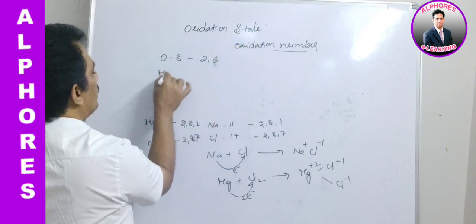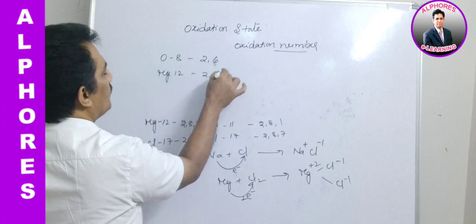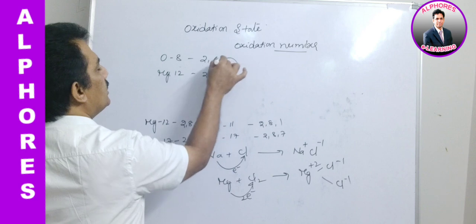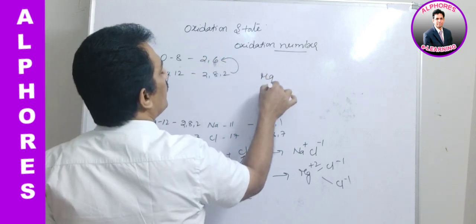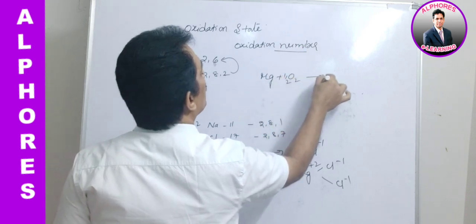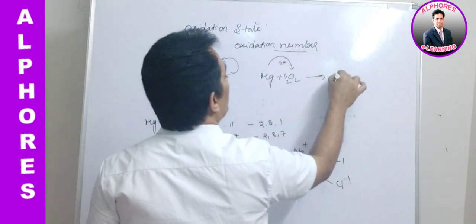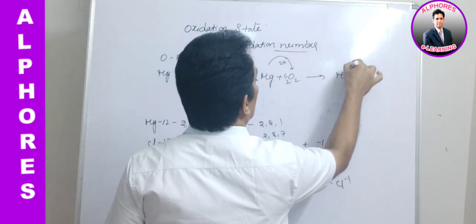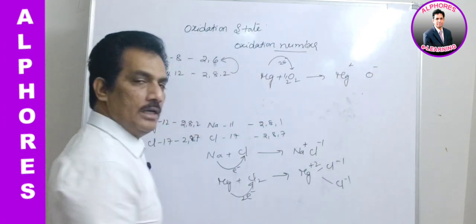So when magnesium, which has 12 electrons, 2, 8, 2, is donating these 2 electrons to this, what happens? Magnesium donates 2 electrons to this oxygen, and then because of donation magnesium will get positive, because of accepting electrons oxygen will get negative.